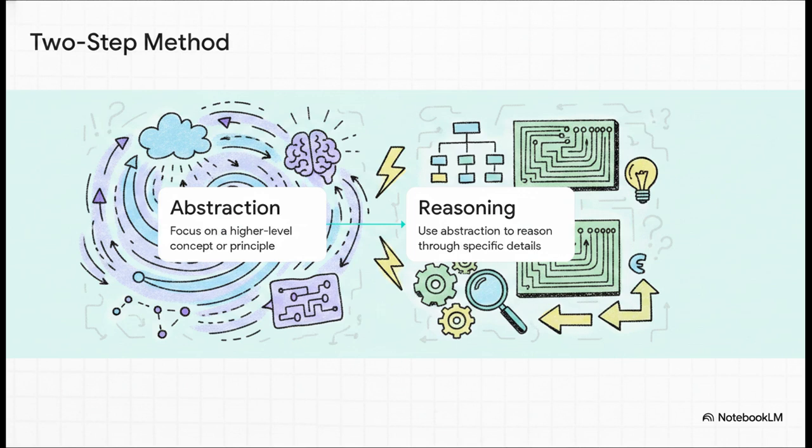So there are two fundamental mechanics to this technique. Step 1 is abstraction. You prompt the AI to focus on a higher-level concept or principle related to your question. Then, Step 2 is reasoning. Once the model has retrieved that high-level abstraction, you prompt it to use that concept to reason through the specific details of your original question. It's a highly effective 1-2 punch.